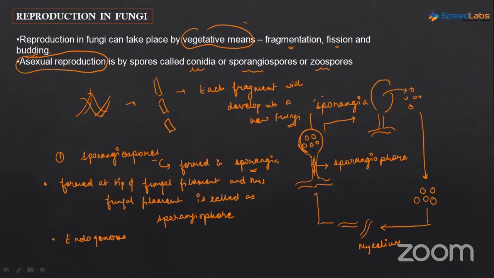They are not exposed to the environment. So this development is endogenous development. So these are the sporangiospores. They are developing in a bag, in a sac, which is called the sporangia. And initially the mycelium develops a vertical filament, and on this vertical filament a sporangia develops.